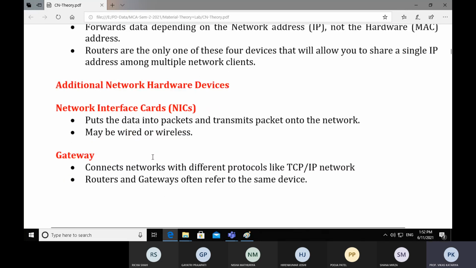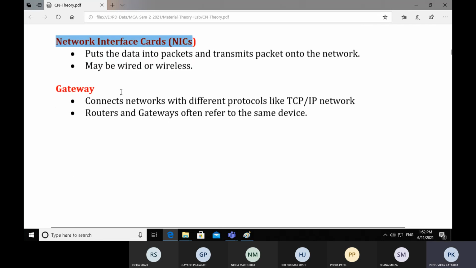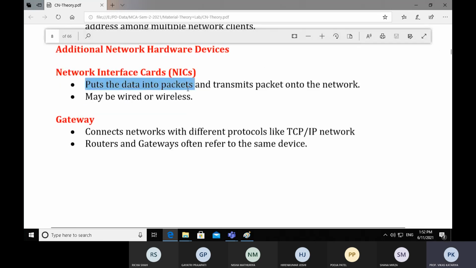Now NIC, network interface card. This is again an additional network device. What it does for the network is put the data into packets and transmit the packets onto the network. It may be wired or wireless. As we have performed NIC installation, checking whether it is working properly or not. So it may be wired and wireless.